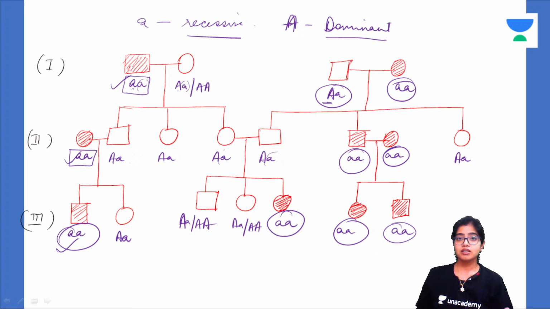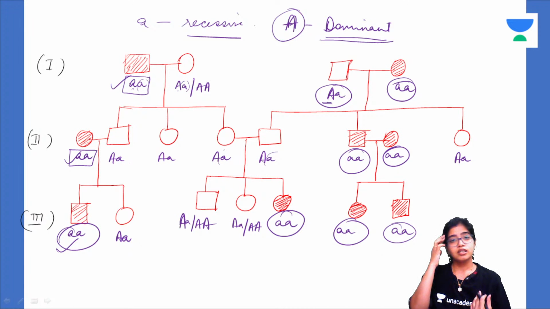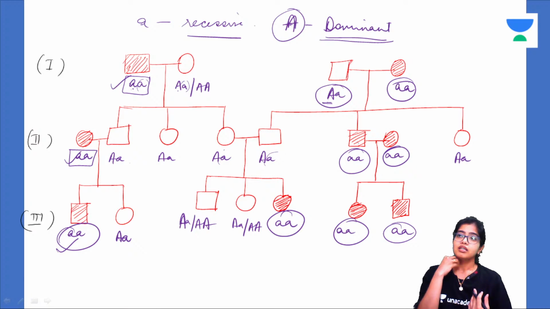Why is the dominant allele normal here? Because the disease is carried through autosomal recessive inheritance. Now, suppose the disease was carried through autosomal dominant inheritance, then what would happen? Like ataxia telangiectasia, there are a lot of diseases that are carried through autosomal dominant inheritance. Then this dominant allele will be diseased and the recessive allele will be normal.